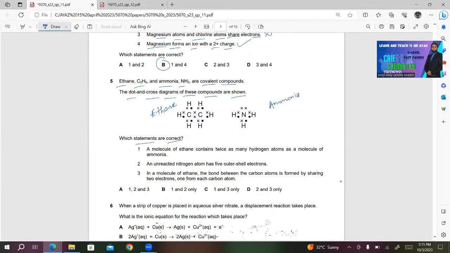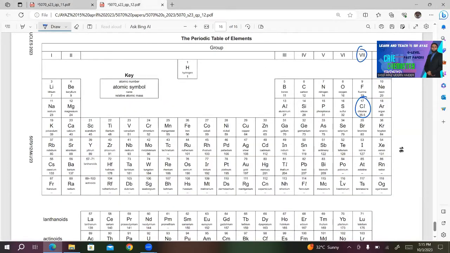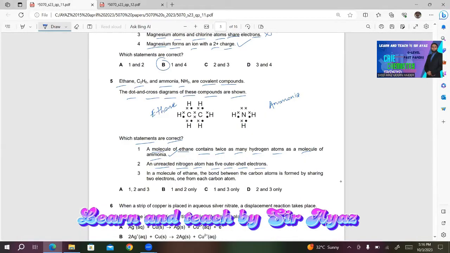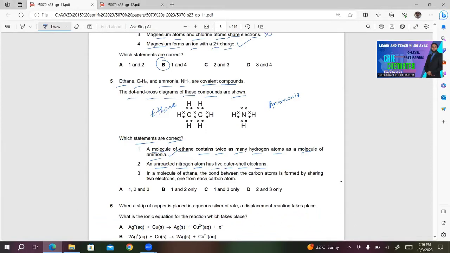Which statements are correct? Number 1, a molecule of ethane contains twice as many hydrogen atoms as a molecule of ammonia. If you look at the number of hydrogen atoms in ethane, it's 2 times the number of hydrogen atoms in ammonia. So this statement is correct. Number 2, an unreacted nitrogen atom has 5 outer shell electrons. If you look at the position of nitrogen in the periodic table, here it is. It must have 5 valence electrons. So this statement is also correct.